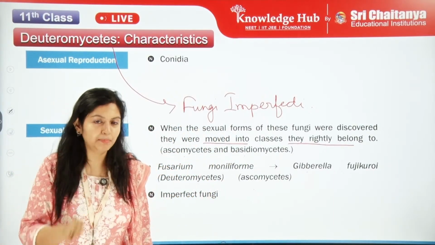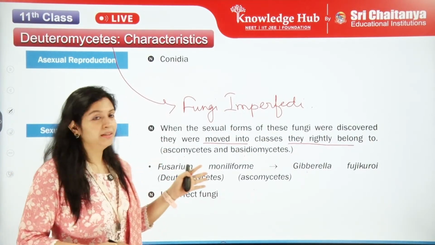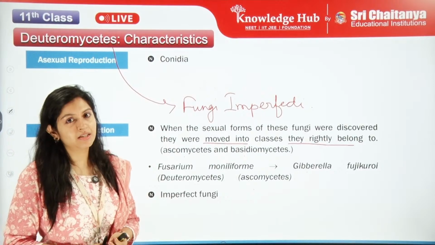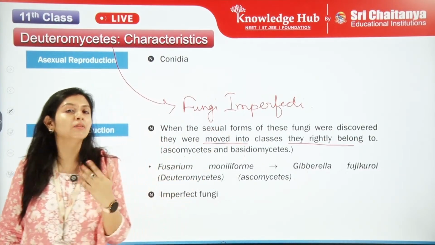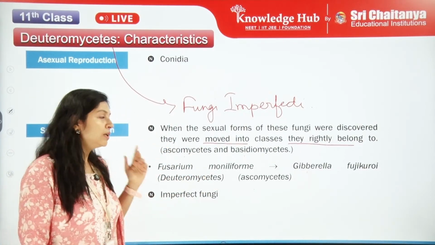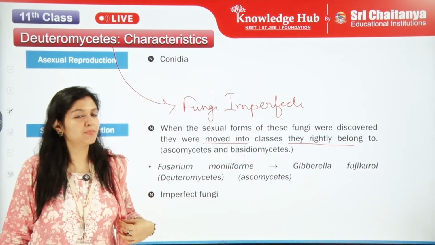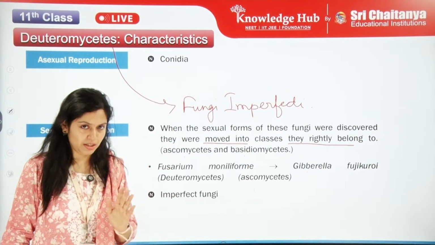It can happen that all the different fungi belonging to Deuteromycetes might have their sexual stages discovered, and then they'll move to both of these groups, because the Deuteromycetes have maximum properties similar to Ascomycetes and Basidiomycetes, right?